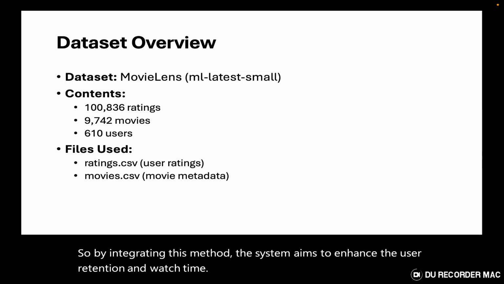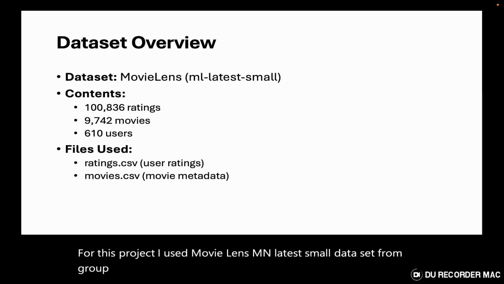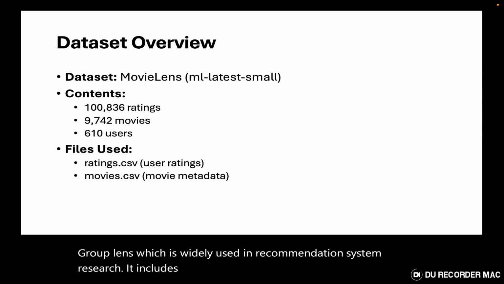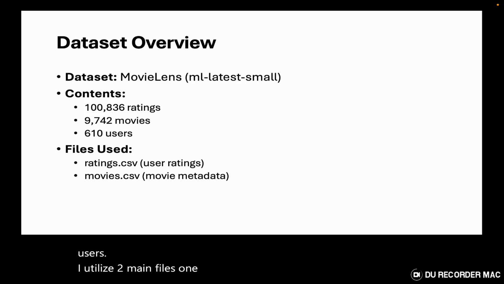For this project, I used the MovieLens ml-latest-small dataset from GroupLens, which is widely used in recommendation system research. It includes around 100,000 ratings, 9,000 movies, and 600 users. I utilized two main files: ratings.csv and movies.csv.